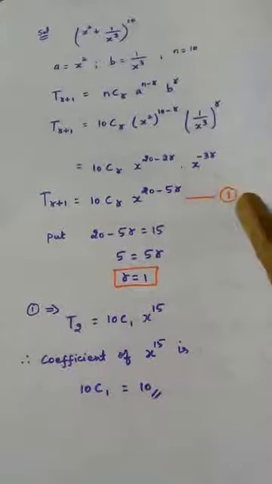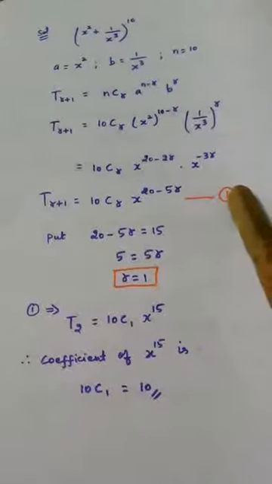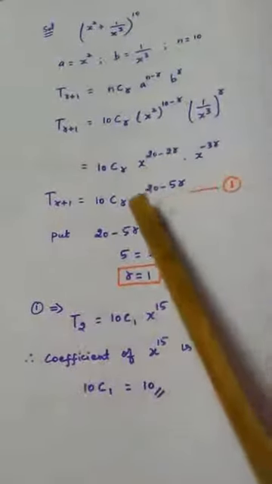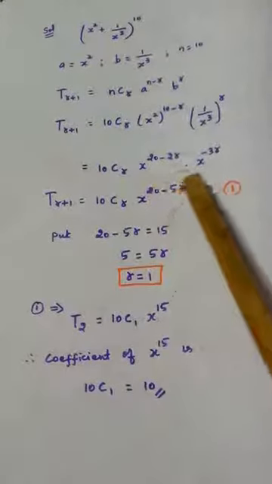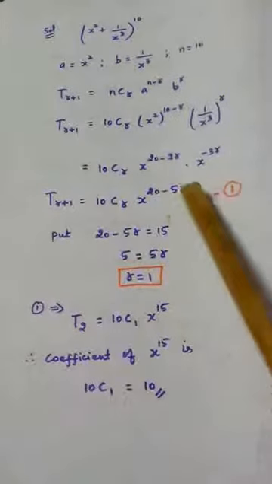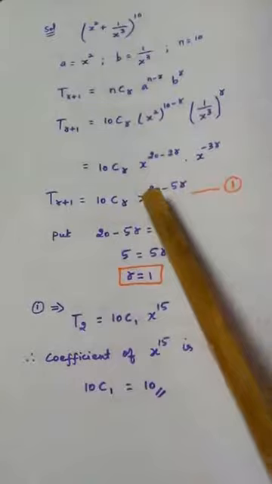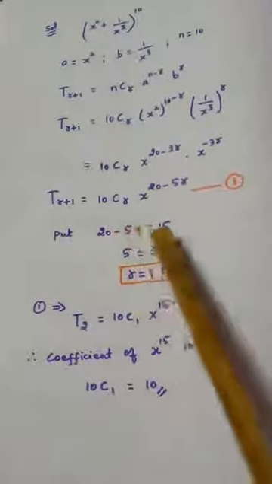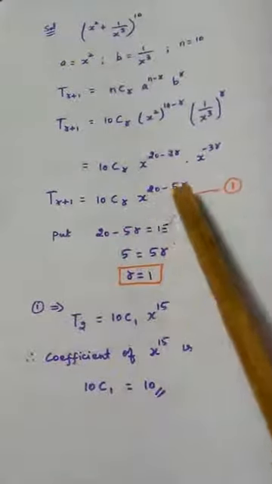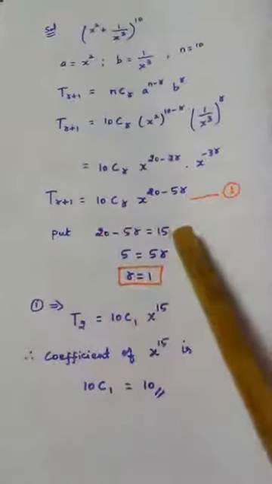What actually I want? I want the coefficient of x power 15. So some x power something is there. I want 15 in the power, then only I'll get the x power 15 term. So what I'm doing is equating this power to 15. So 20 minus 5r is equal to 15.